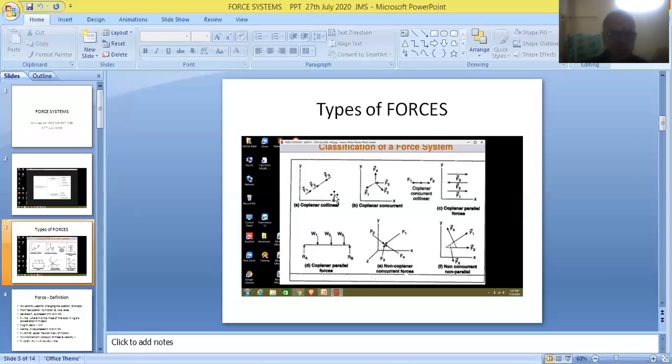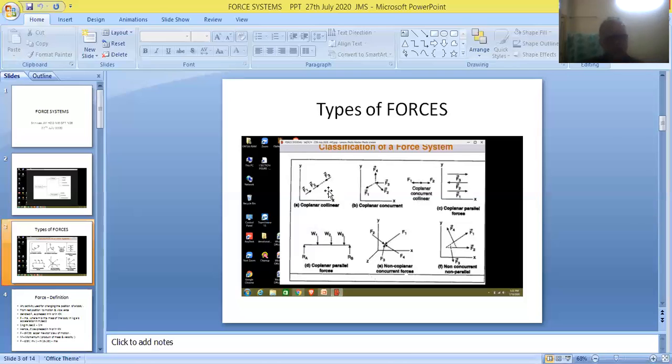So all the forces are acting in the form of a straight line. So, friends, they are referred to as collinear forces. Of course, friends, F1 and F2 are acting in upward direction and F3 acting in downward direction, but we need not bother about the directions.